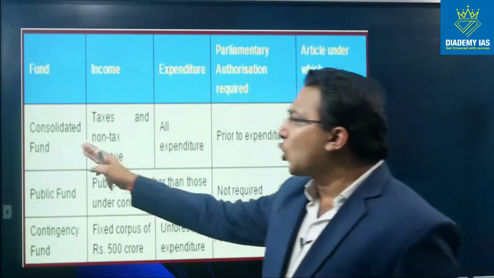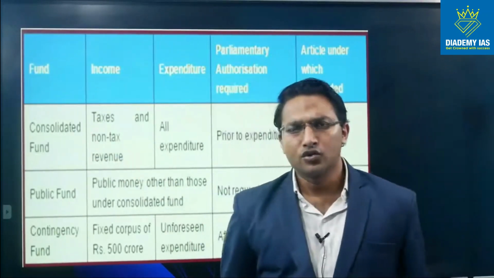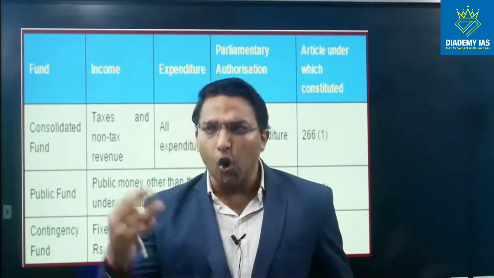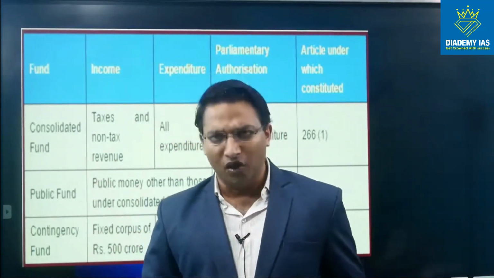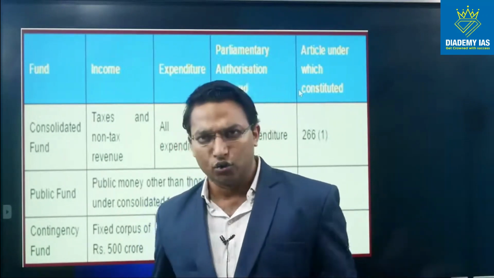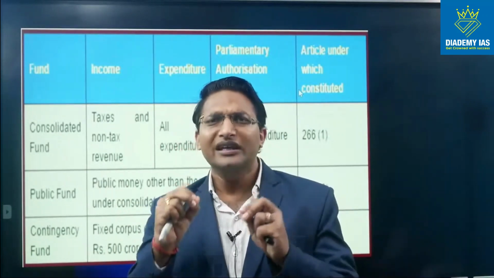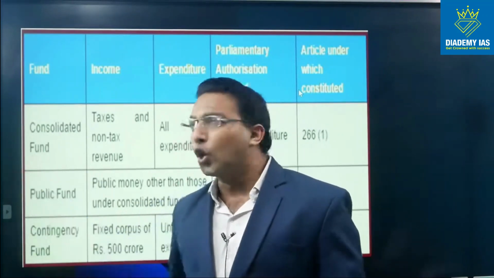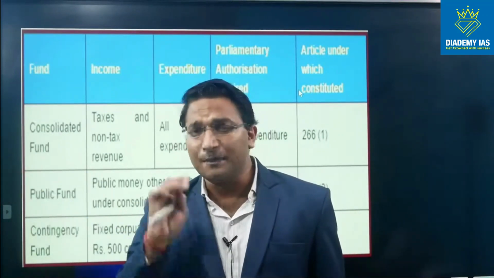First is Consolidated Fund. So this is the primary account in which all the money which is received by the government and all the payments which are done by the government are routed through. So almost each transaction of the government passes through Consolidated Fund. This is a primary fund.